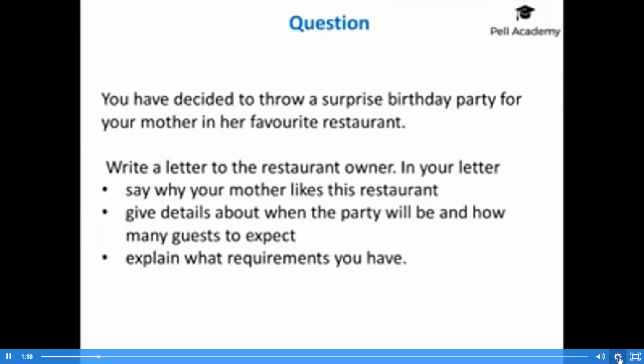and at the end of the lesson I will give you a different question to answer. So just a note, you're not answering this question, we're just going to talk about this question in the lesson. So here we have, you have decided to throw a surprise birthday party for your mother in her favourite restaurant. So that's our question statement, so you're just going to have to paraphrase that.